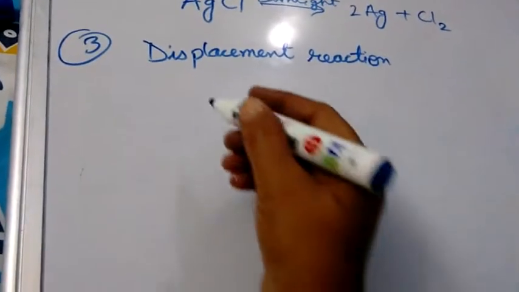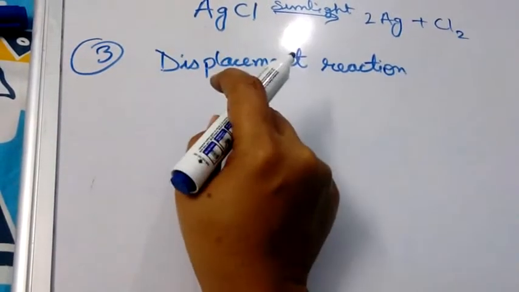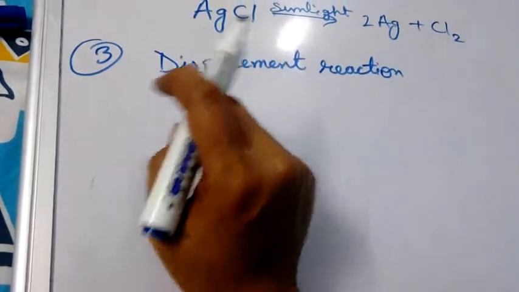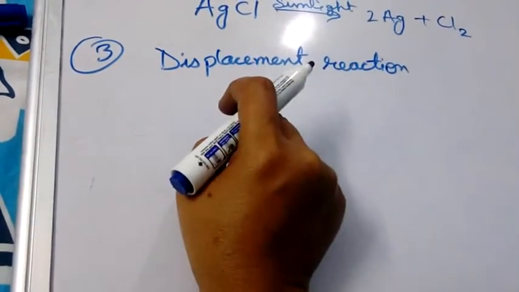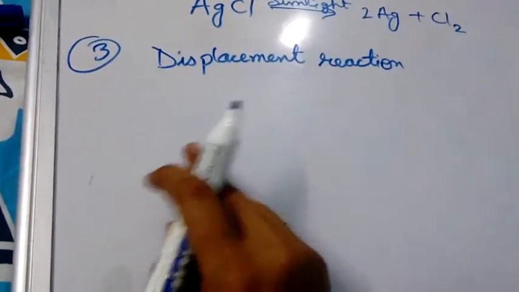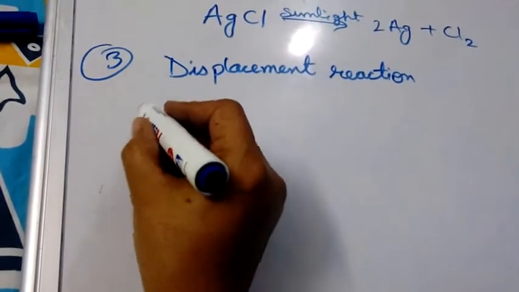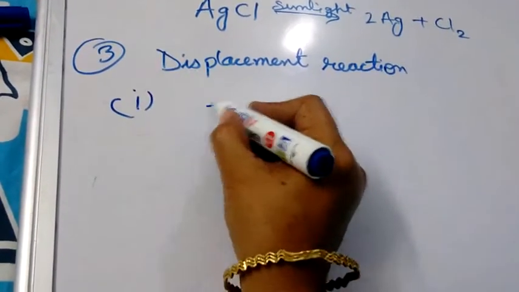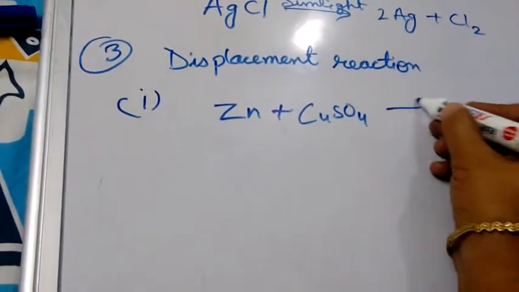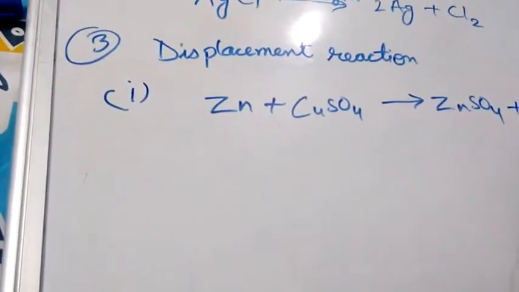Displacement reactions are further of two types. First is single displacement reaction, in which one substance is displaced by another, and second is double displacement, in which there may be exchange of ions. In the first type, zinc plus copper sulfate gives zinc sulfate and copper gets separated.